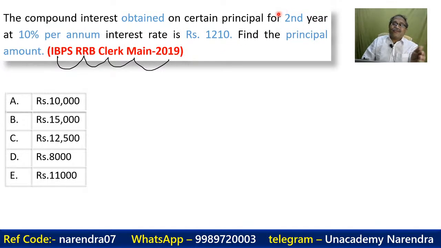Second year, not after 2 years, second year, then 10% per annum at the rate of 1210. Find the principal amount.